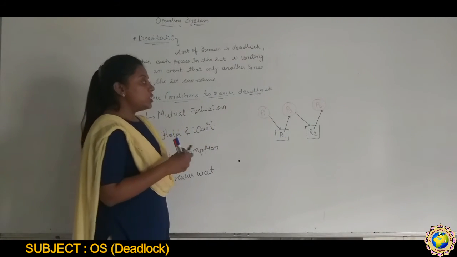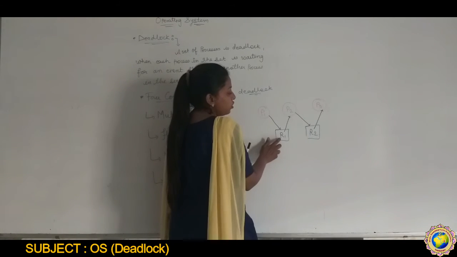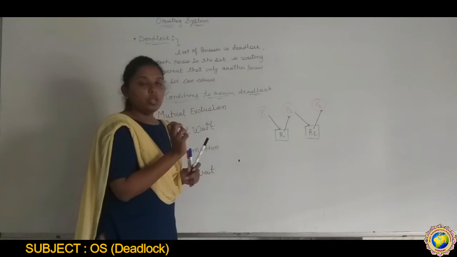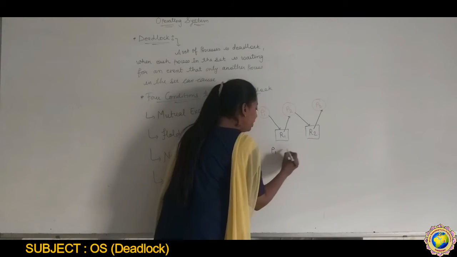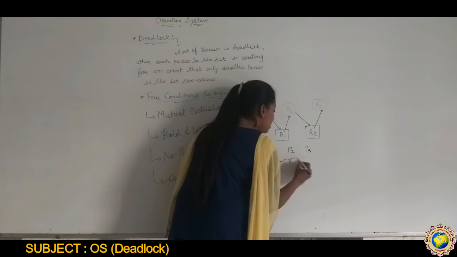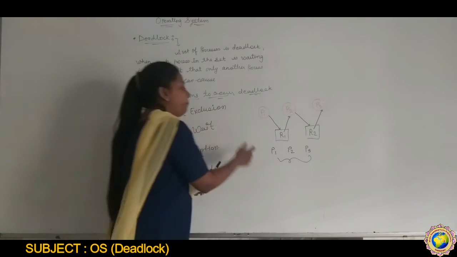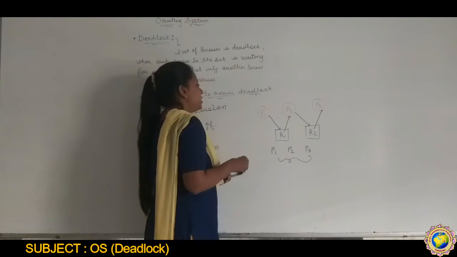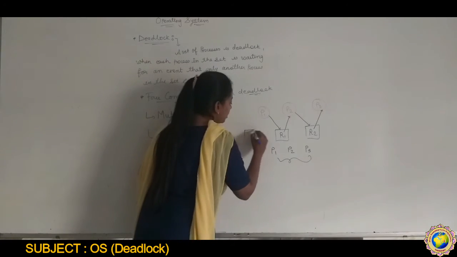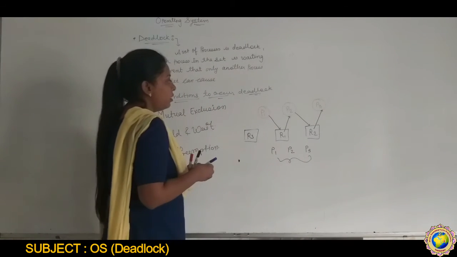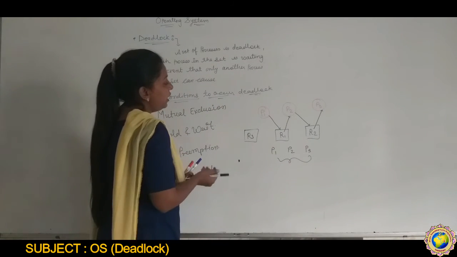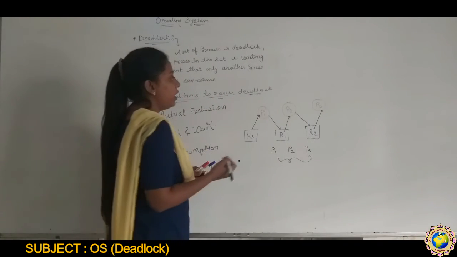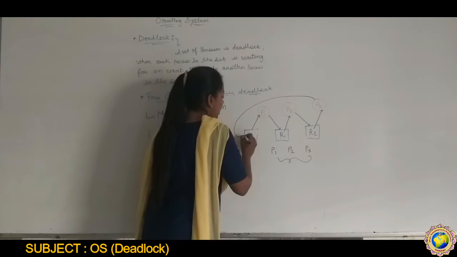For example, we can consider a third resource R3, which is already allocated to P1, and P3 wants to access R3.